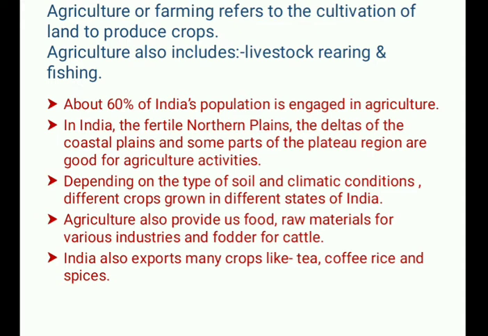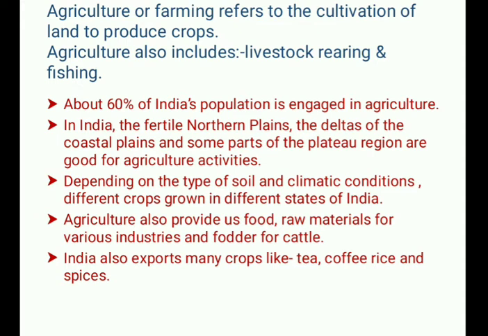Children, if you remember, we have done the northern plains, coastal plains, and plateau regions, and there we studied which type of crops, according to the climate, people are growing. Depending on the type of soil and climatic conditions, different crops are grown in different states of India.